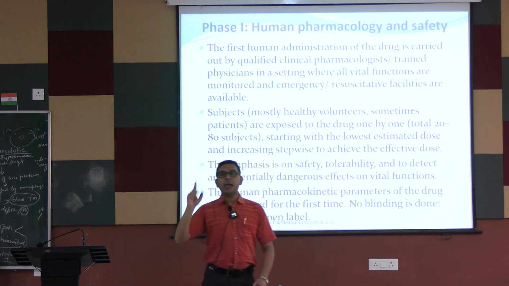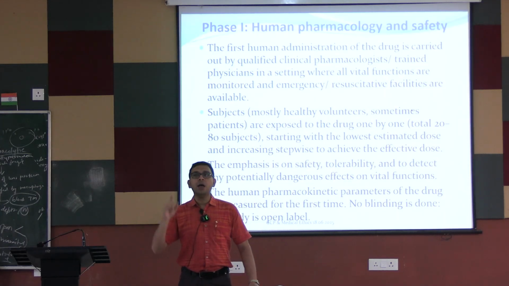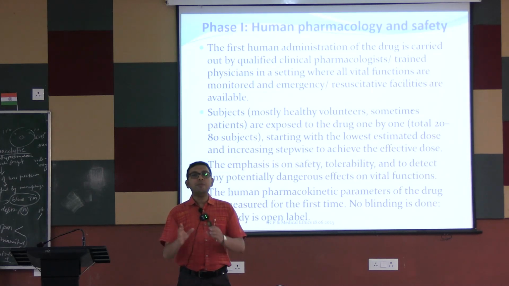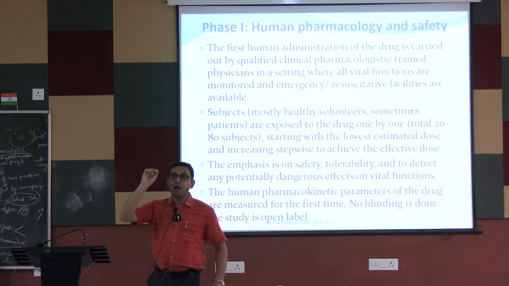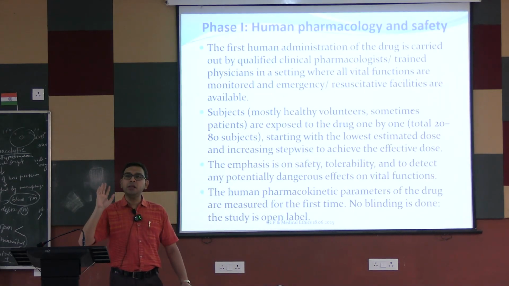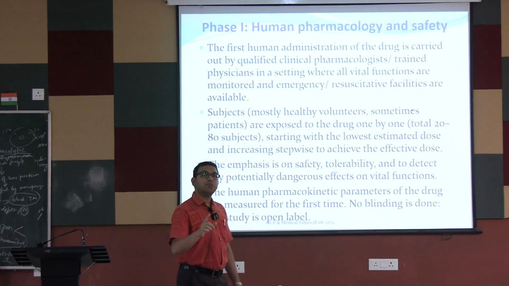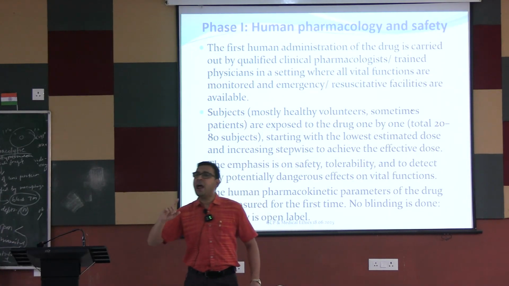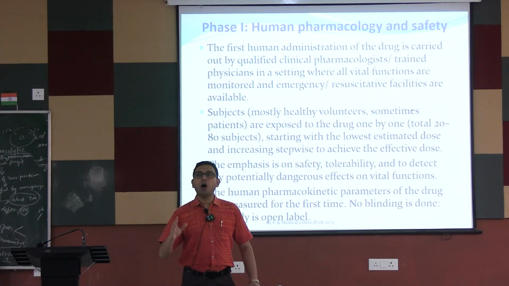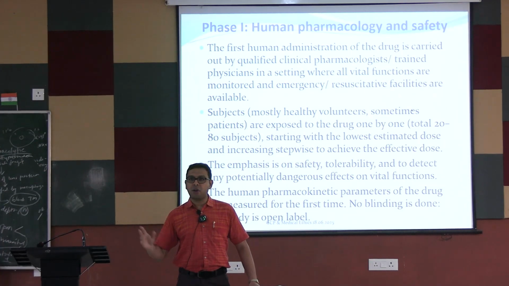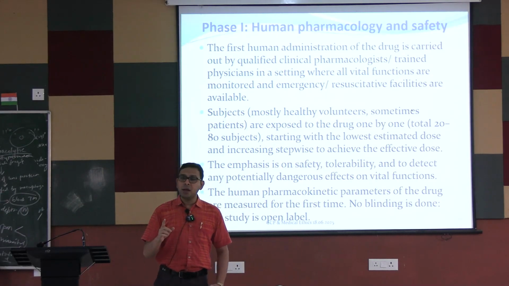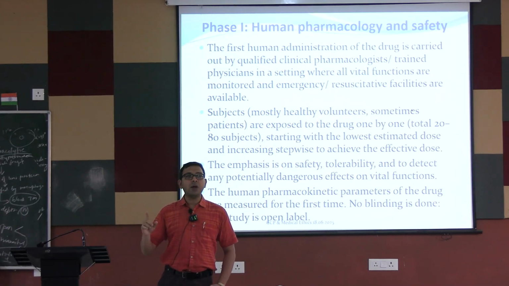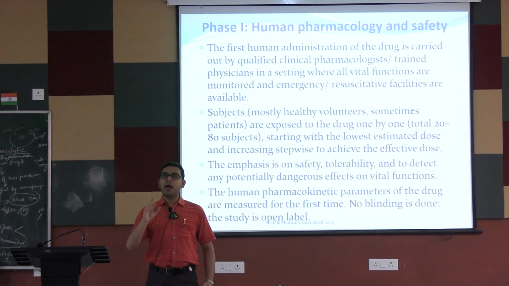The main important thing about the phase 1 study you have to remember, very important: in most cases it is the first-in-human study, if the phase 0 study is not done. Second, the phase 1 study is mostly done in healthy volunteers, not in diseased persons. It is done in diseased persons only if the drug is very toxic, usually in the case of oncotherapeutics, that is, anti-cancer drugs. Third, the phase 1 trial is mainly done to see the toxicity, safety, tolerability, as well as the pharmacokinetic data in healthy individuals.